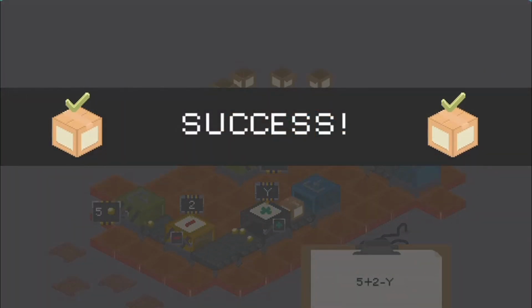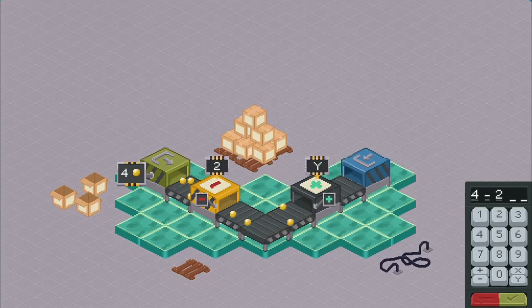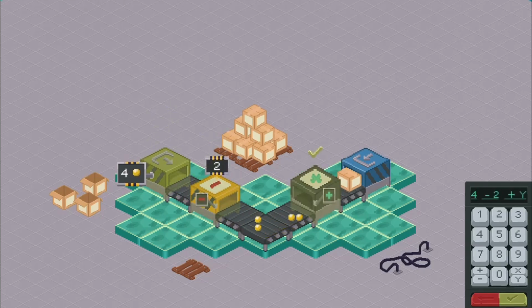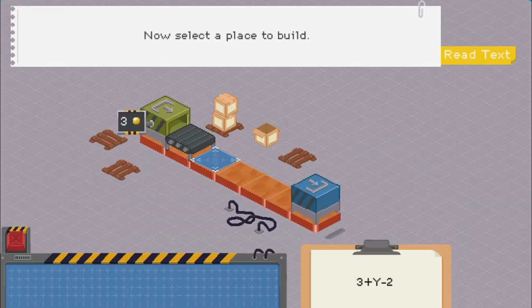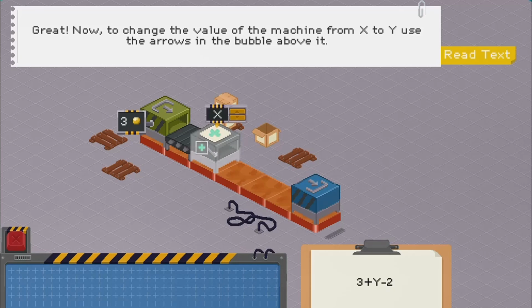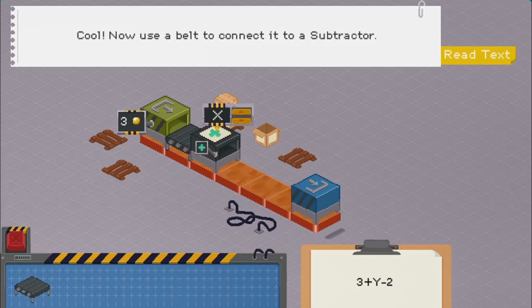The player must identify production lines and transcribe them as an algebraic expression, as well as assemble production lines based on algebraic expressions. Use the mouse to click on the different options to correctly complete the production line. Solve the math problems by inserting numbers and math operations with variables to complete each level.